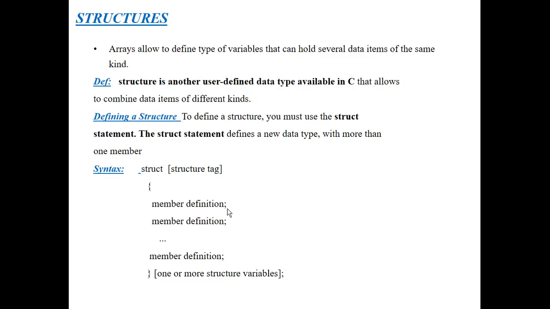That's why the definitions of different data items go here. One or more structure variables also we have to write here, and at the end we put a semicolon. This is the syntax of a structure.